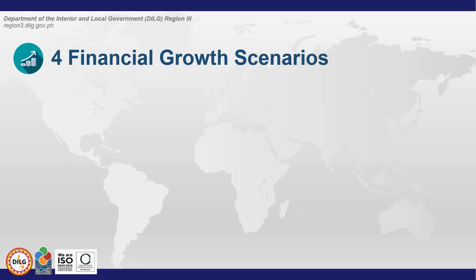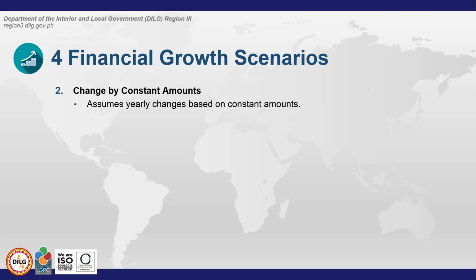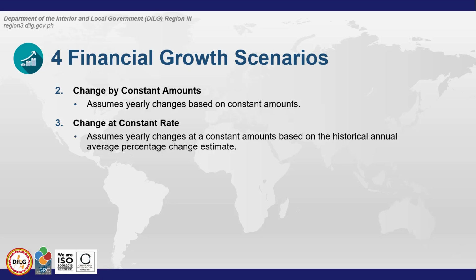Ang second na growth scenario is change by constant amounts. This assumes yearly changes based on constant amounts. The third is change at a constant rate. This assumes that yearly changes at constant amounts based on the historical annual average percentage change estimate.